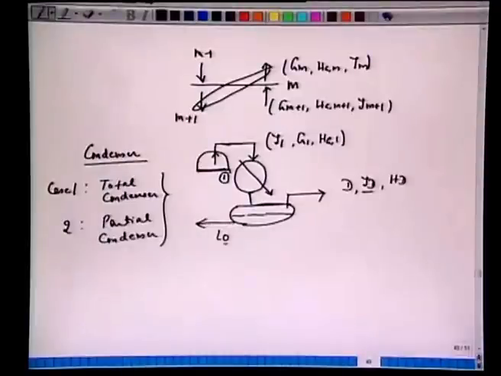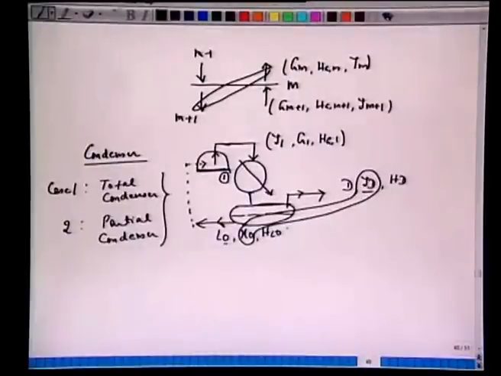So this reflux goes back to the top of the column. This comes from one plate above. We'll talk about it as we continue. So this is L0, mole fraction X0 and enthalpy HL0. Notice that this vapor and this liquid, the two leaving streams, can be assumed to be in equilibrium.